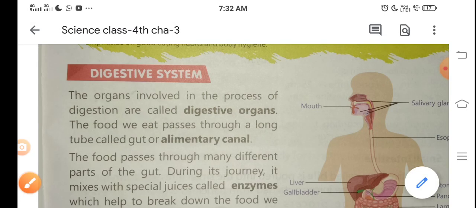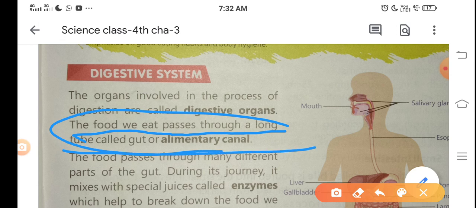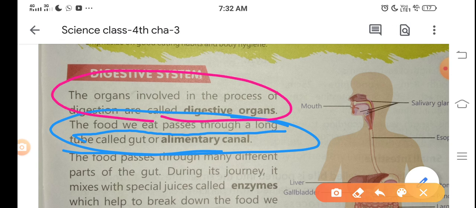The food we eat passes through a long tube called the gut or alimentary canal. That's your answer. Another question arises: what are digestive organs? The organs involved in the process of digestion are called digestive organs.